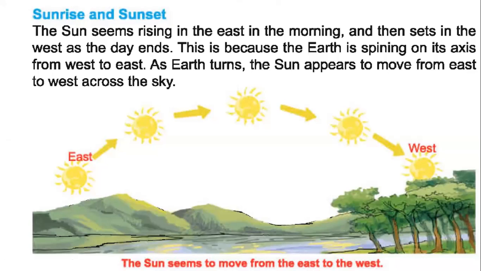So it seems that the sun moves from east to west. As the Earth turns, the sun appears to move from east to west across the sky. I hope you will now be able to understand what sunrise and sunset are.